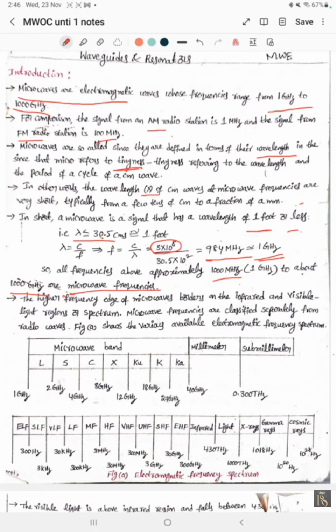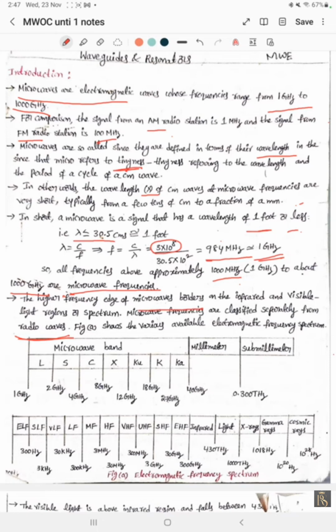The higher frequency edge of the microwave region borders on the infrared and visible light regions of the spectrum. Microwave frequencies are classified separately from the light region and separately from radio waves. Radio waves are not the same as microwaves; microwaves are a little different.